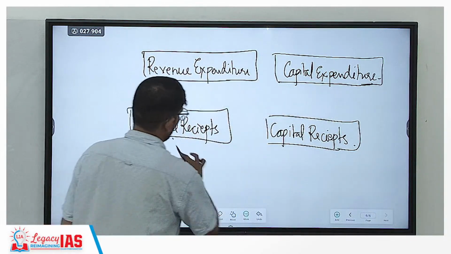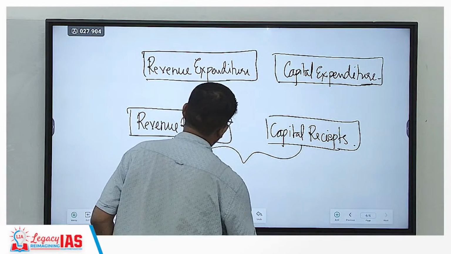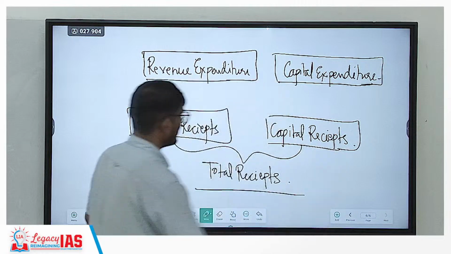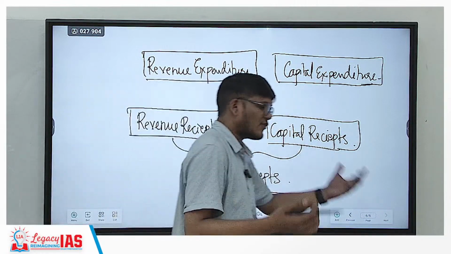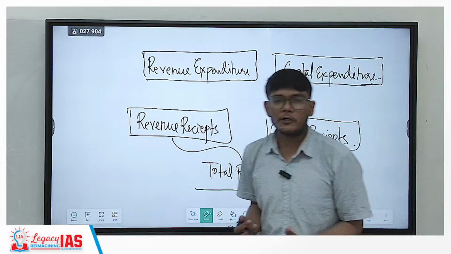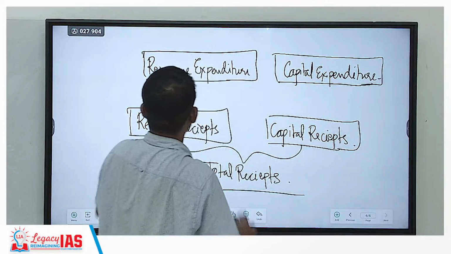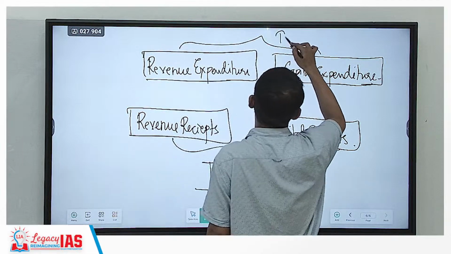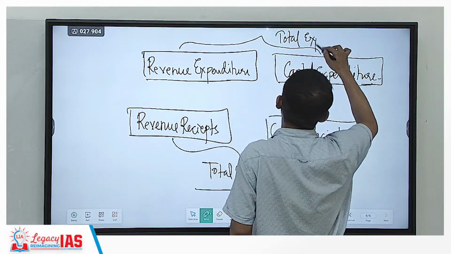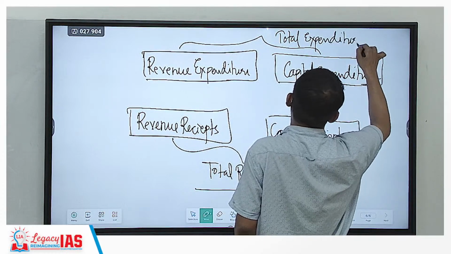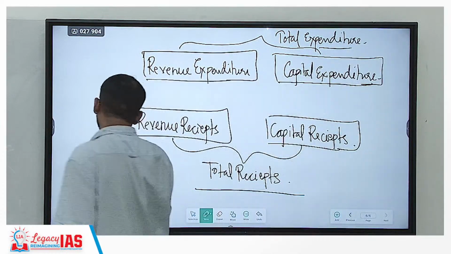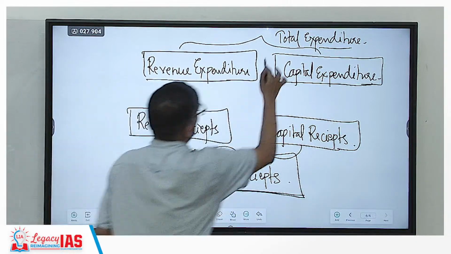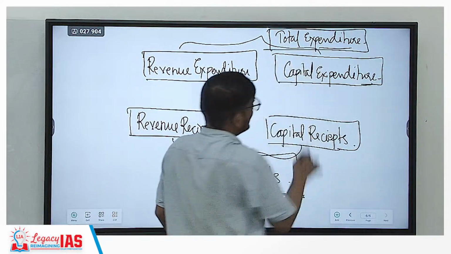The total receipts become the Government of India's total receipts. The government can spend this total receipt as and how they want on different types of expenditure, that is revenue and capital. Revenue and capital expenditure together constitute your total expenditure. So budget is all about understanding from where the total receipts are going to come and where the total expenditure will be done.